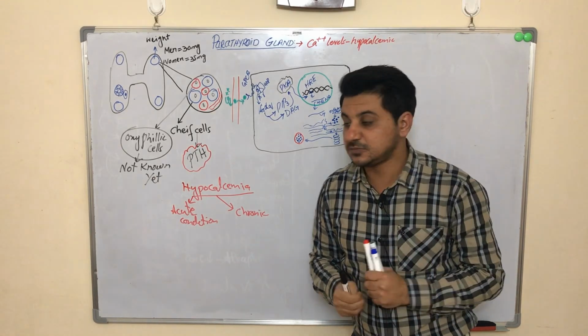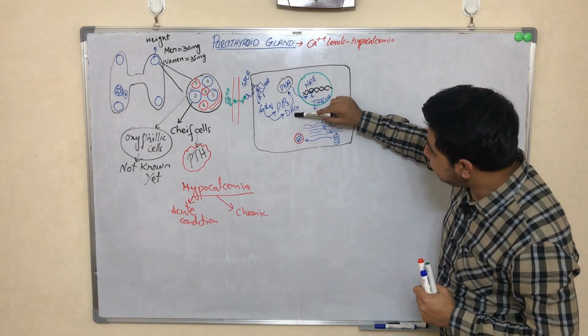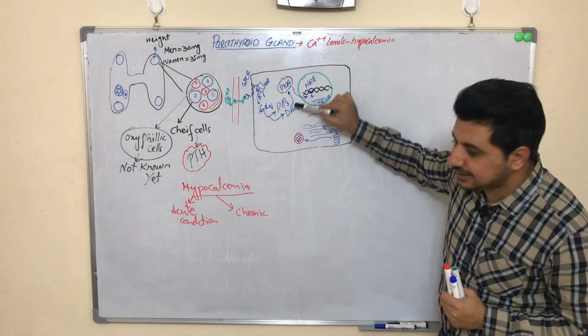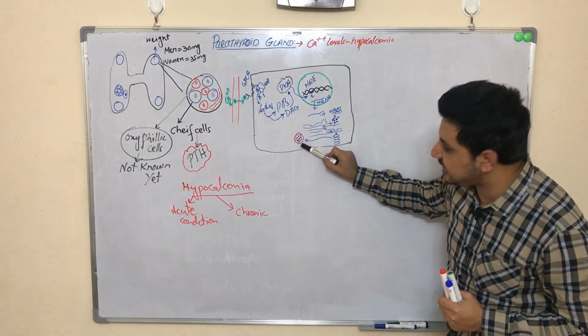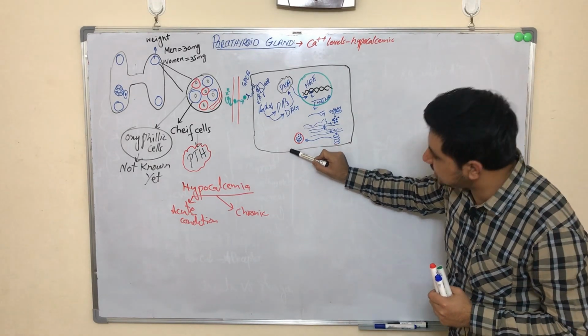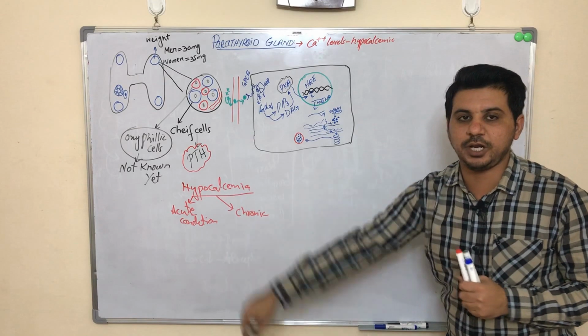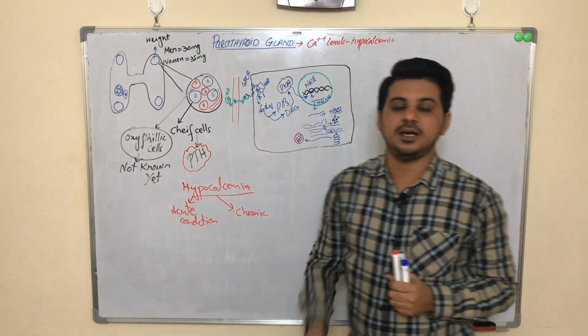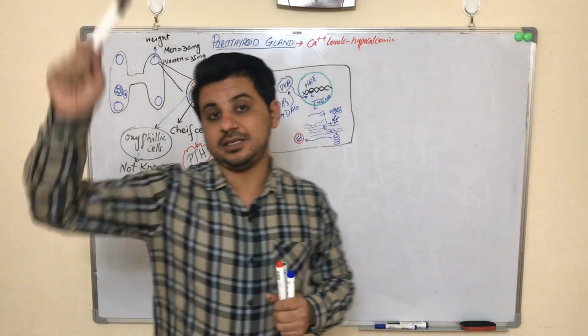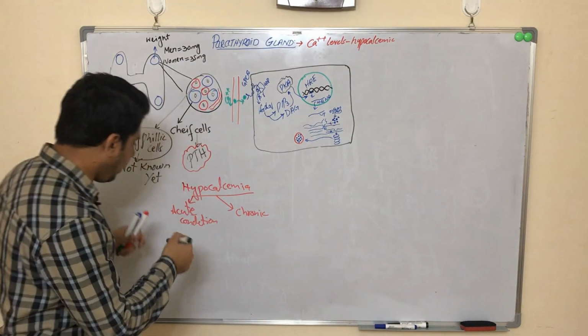Number two, because of this signal cascade, these vesicles will fuse with the cell membrane and will release the parathyroid hormone into the blood to increase the calcium levels.